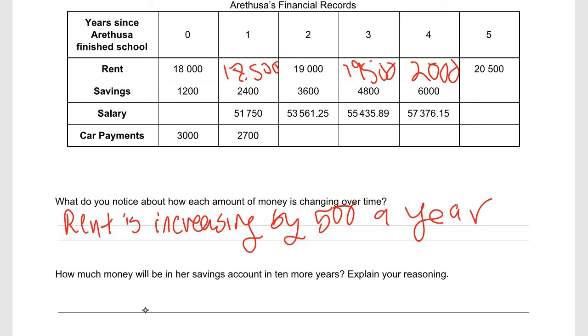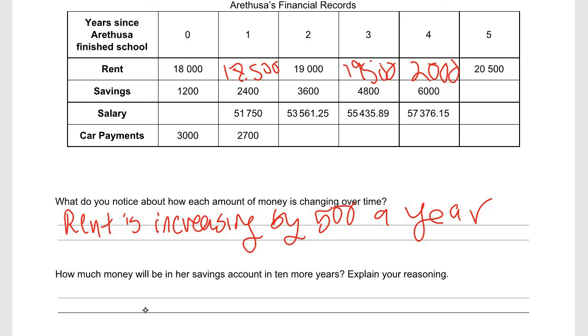All right, salary. Salary, we see something funky going on, right? With the cents. And we see that it's not going, so right, what do you notice? You can also say savings and rent is increasing by a constant amount, right? If you don't want to be too technical, you don't have to be. How much money will be in 10 more years?